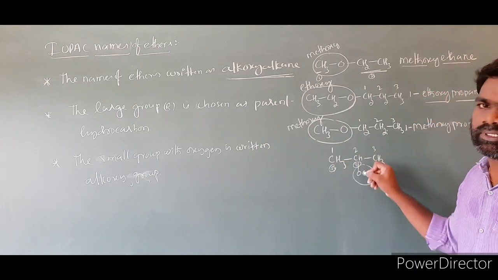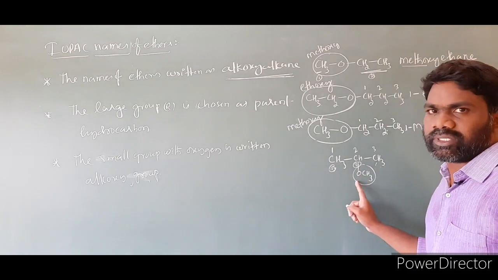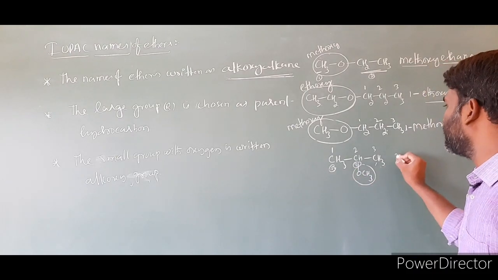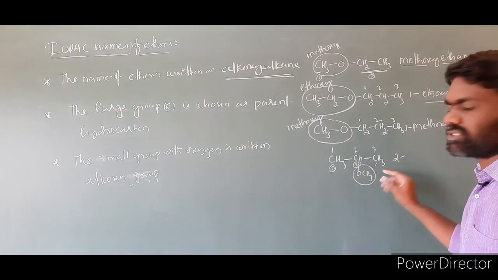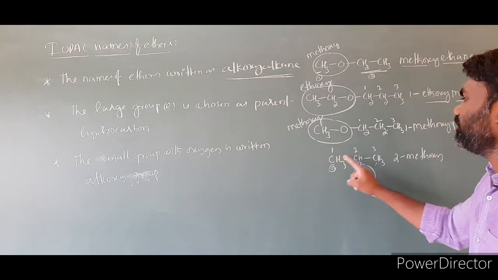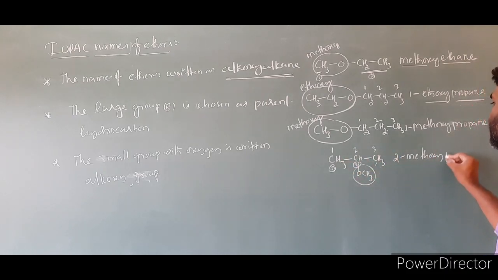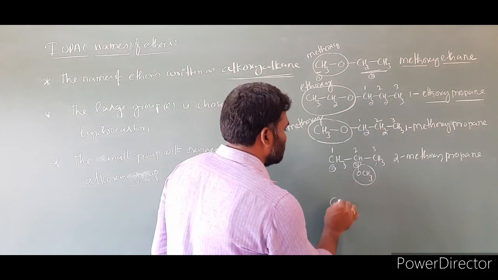Alkoxy group gets the same number, second position. Then we have to write at which position the alkoxy group is present: second position. Write the substituent, 2, write that position. 2-methoxy. This OCH3 is called a methoxy. 1, 2, 3, so we have to write propane. 2-methoxypropane.